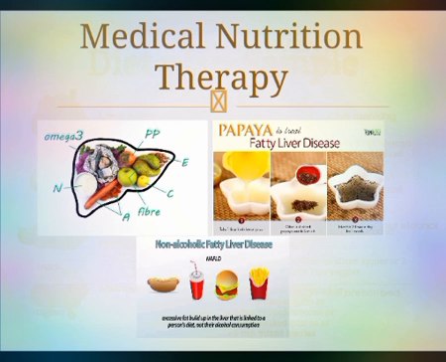Here I share a remedy which this disease patient can easily take at home, like papaya to treat fatty liver disease. In the first step, take 1 tablespoon of fresh lemon juice. In the second, grind 5 to 6 dried papaya seeds and mix it. In the third and last, take this 2 times a day for 1 month for the proper healing of the fat deposition in fatty liver disease.